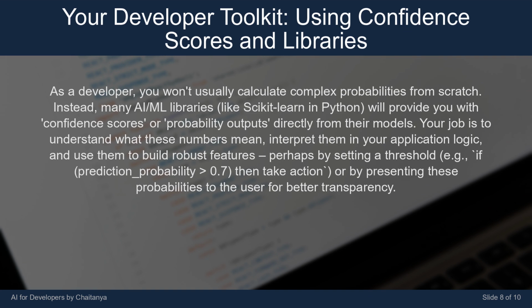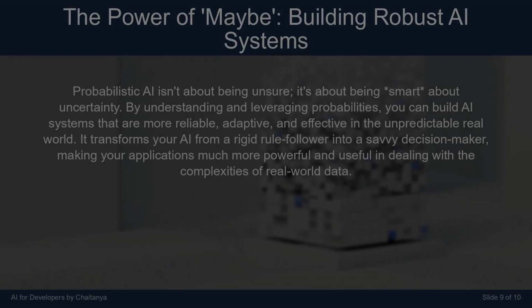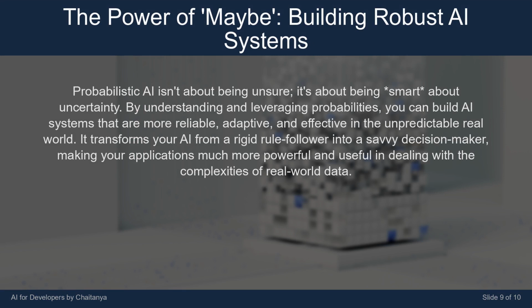Your job is to understand what these numbers mean, interpret them in your application logic, and use them to build robust features, perhaps by setting a threshold, e.g., if prediction_probability greater than 0.7, then take action, or by presenting these probabilities to the user for better transparency.